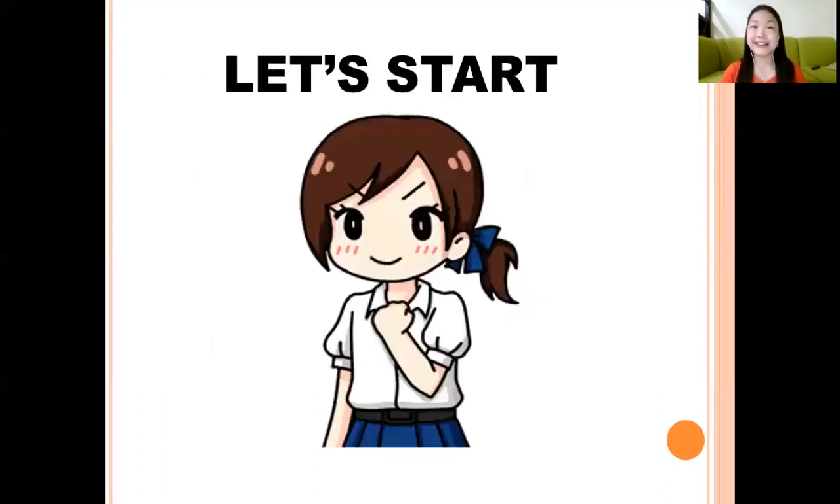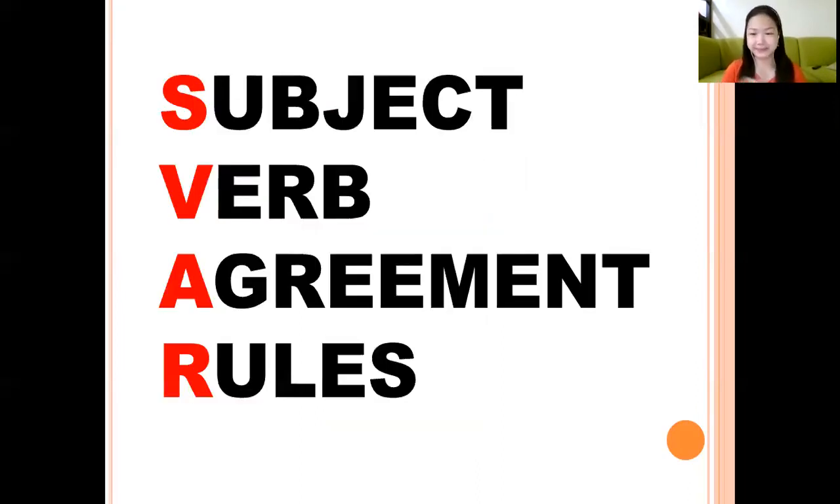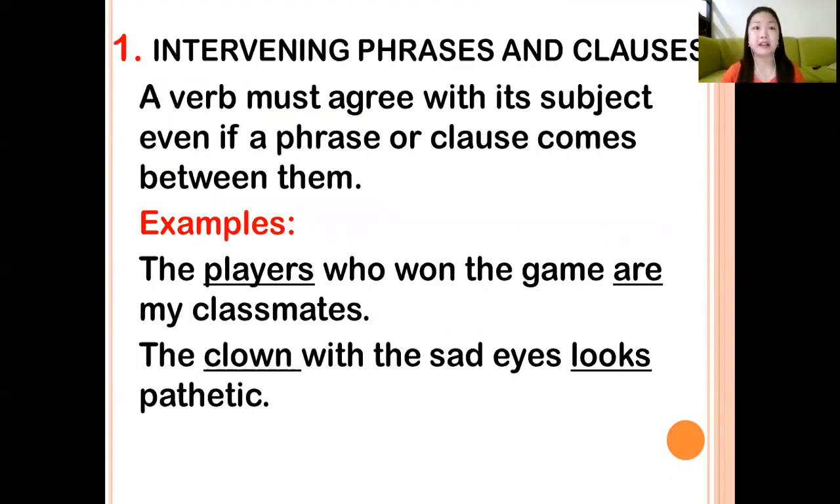Now, let's start to discuss the subject-verb agreement rules. By the way, class, I will be discussing just 10 rules. Then we will discuss the other rules in our succeeding session. All right? Let's begin. We have the first one, intervening phrases and clauses.